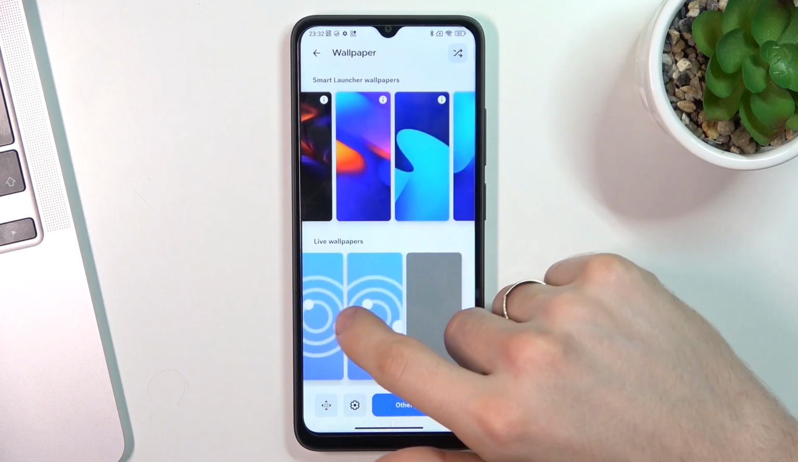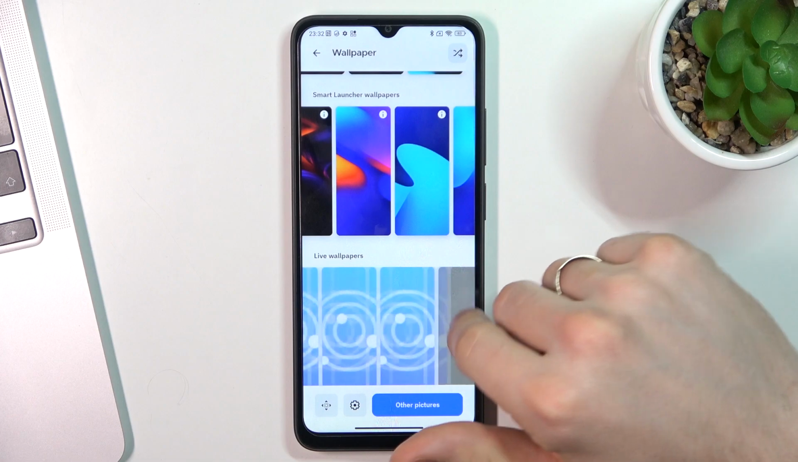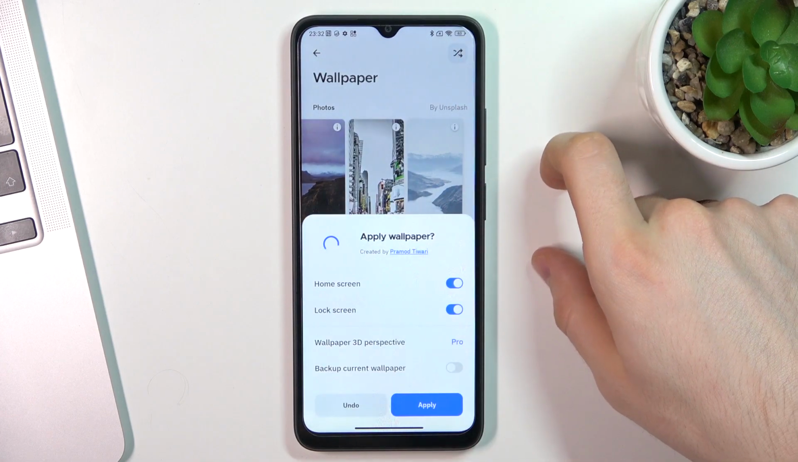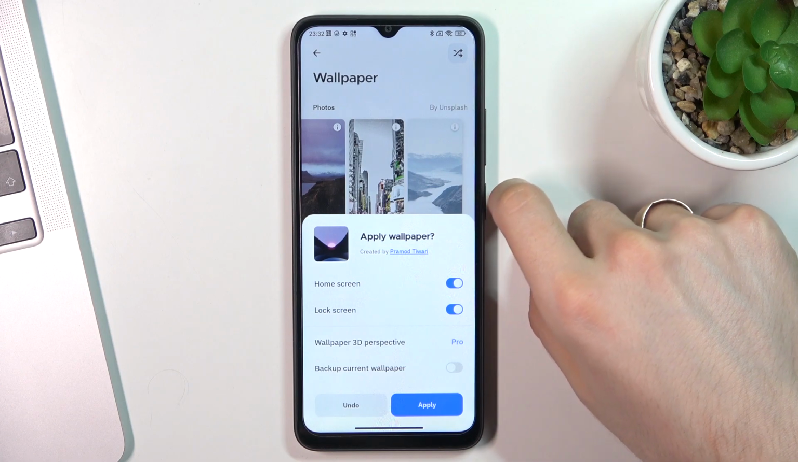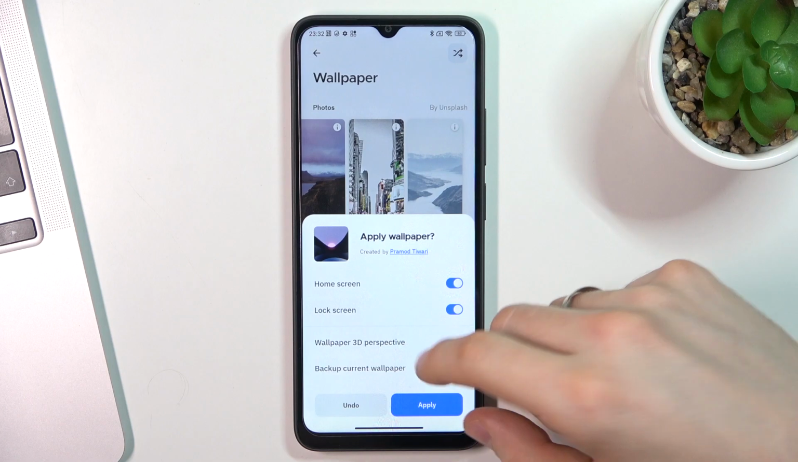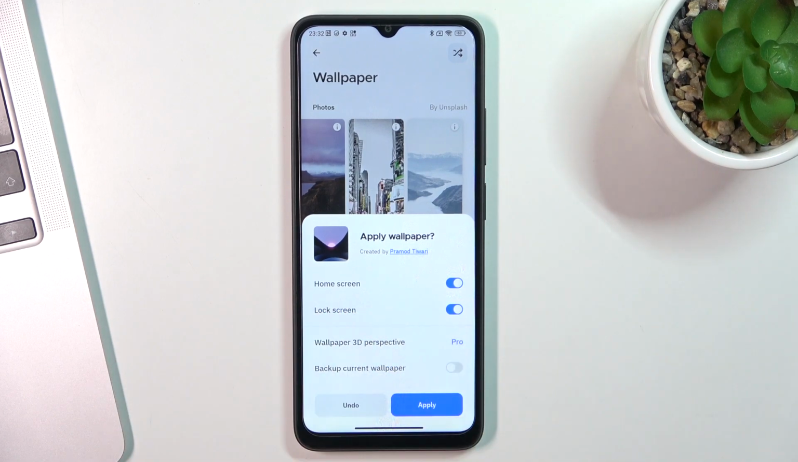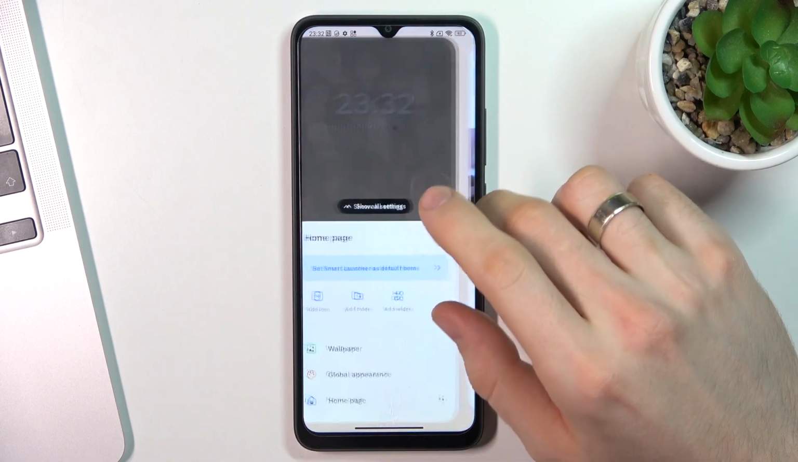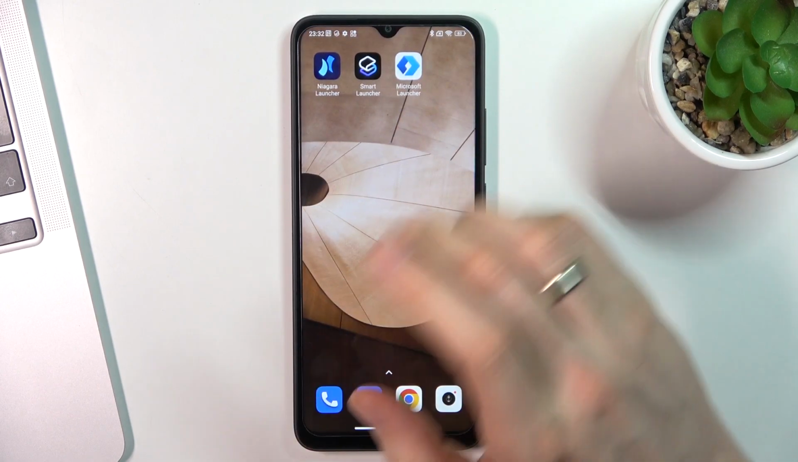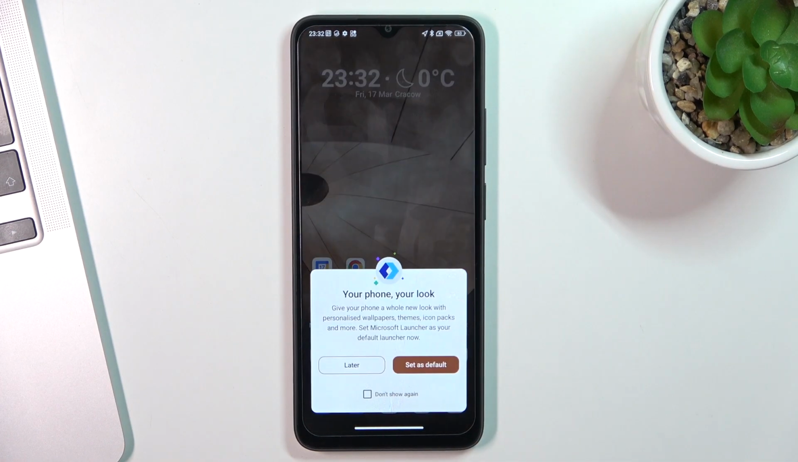You have live wallpapers here too, but the gallery of live wallpapers is not too good. You can apply random wallpapers to the home screen. You can enable the wallpapers' 3D perspective, and it's a really great feature. I really love it. So just try. I think you will like this launcher too. Okay, and on the first place is my